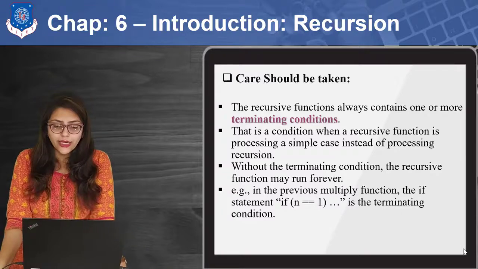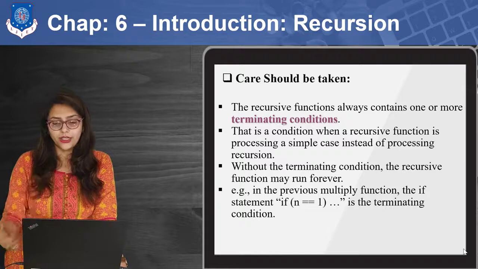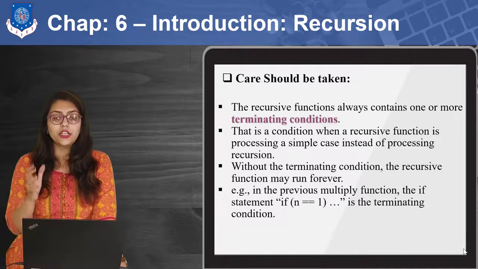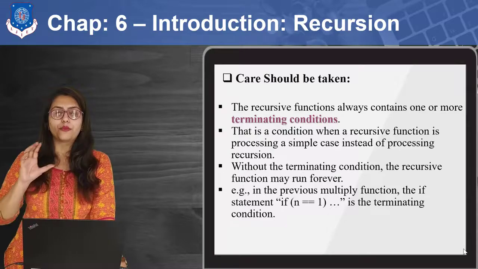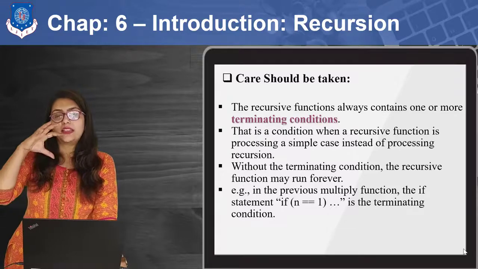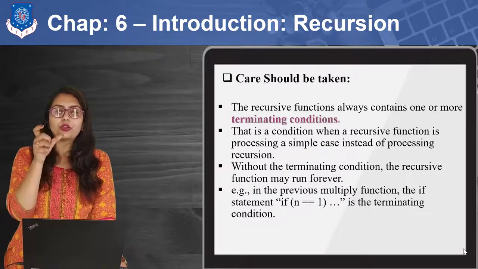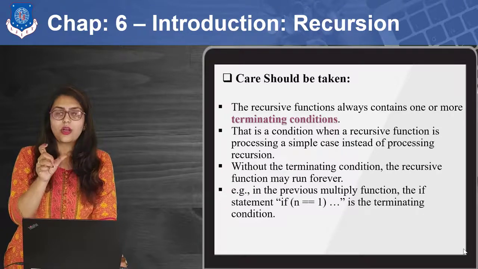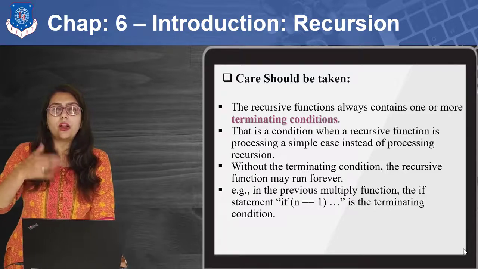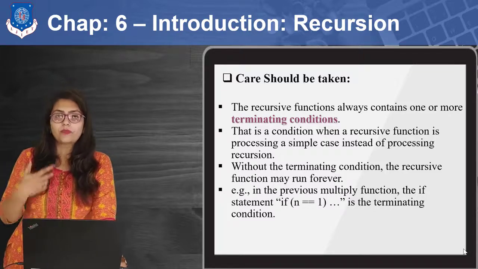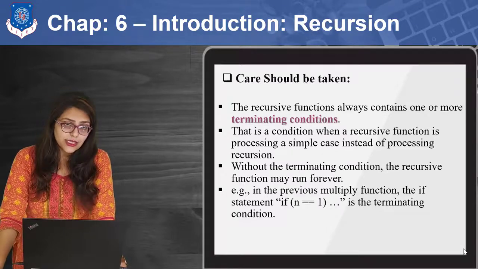So what care should be taken? The recursive function should always contain one or more terminating conditions. That is a condition when the recursive function is processing a simple case instead of processing the recursion. In that terminating condition, the recursive function gives me some kind of constant or some simple processing instead of calling the function itself. We have already seen that, and we are going to see it through the practical as well.